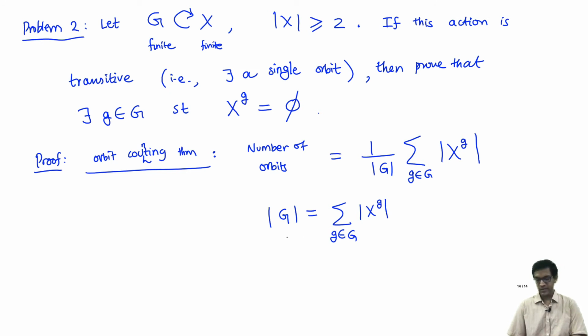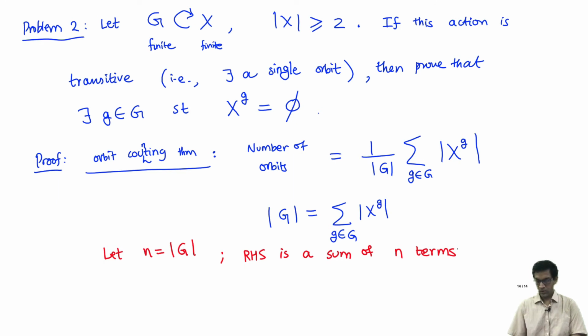The left hand side is the cardinality of the group itself. The right hand side, how many summands are there? It's a sum of how many terms? Well, if the cardinality of the group is, let's call it some number n, then the right hand side is a sum of n terms. So let's just give this a name. Let n be the cardinality of the group, then we observe that the right hand side is a sum of n terms.